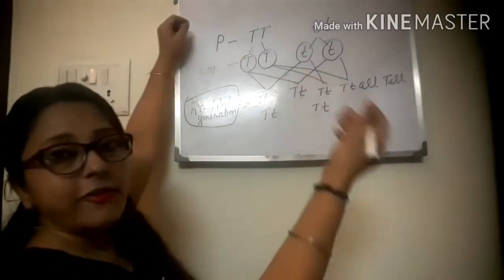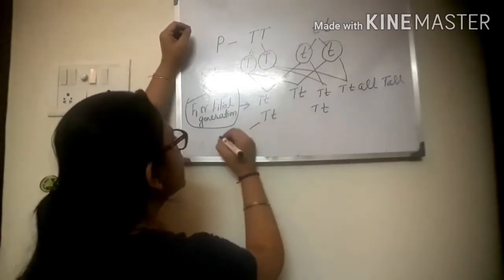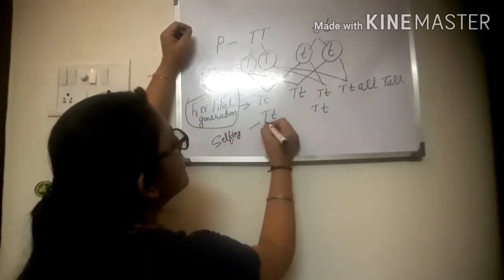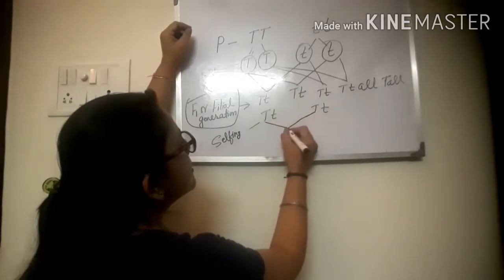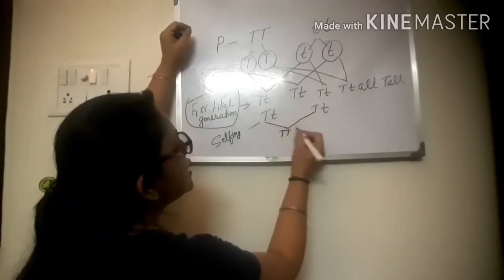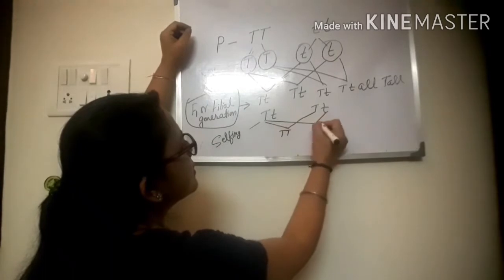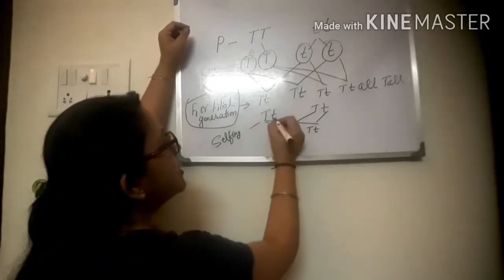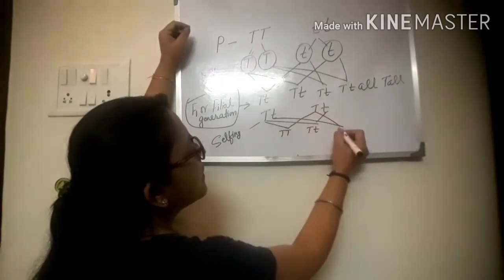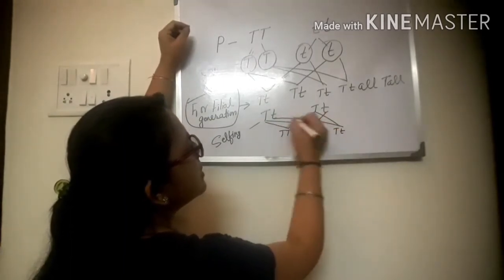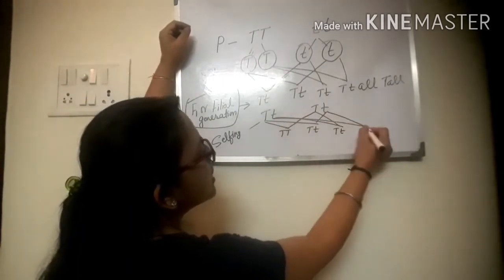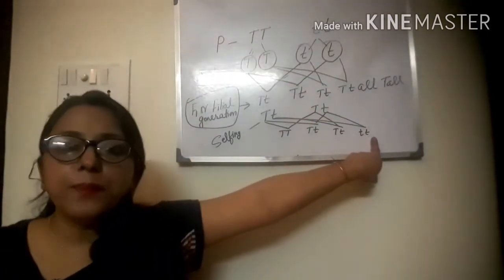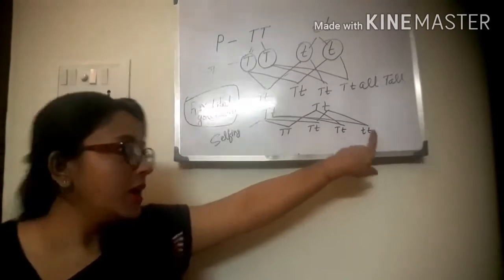Now self-pollination, selfing, this is selfing. Now what happened after selfing: T, T, T, T, and here we are getting completely dwarf.